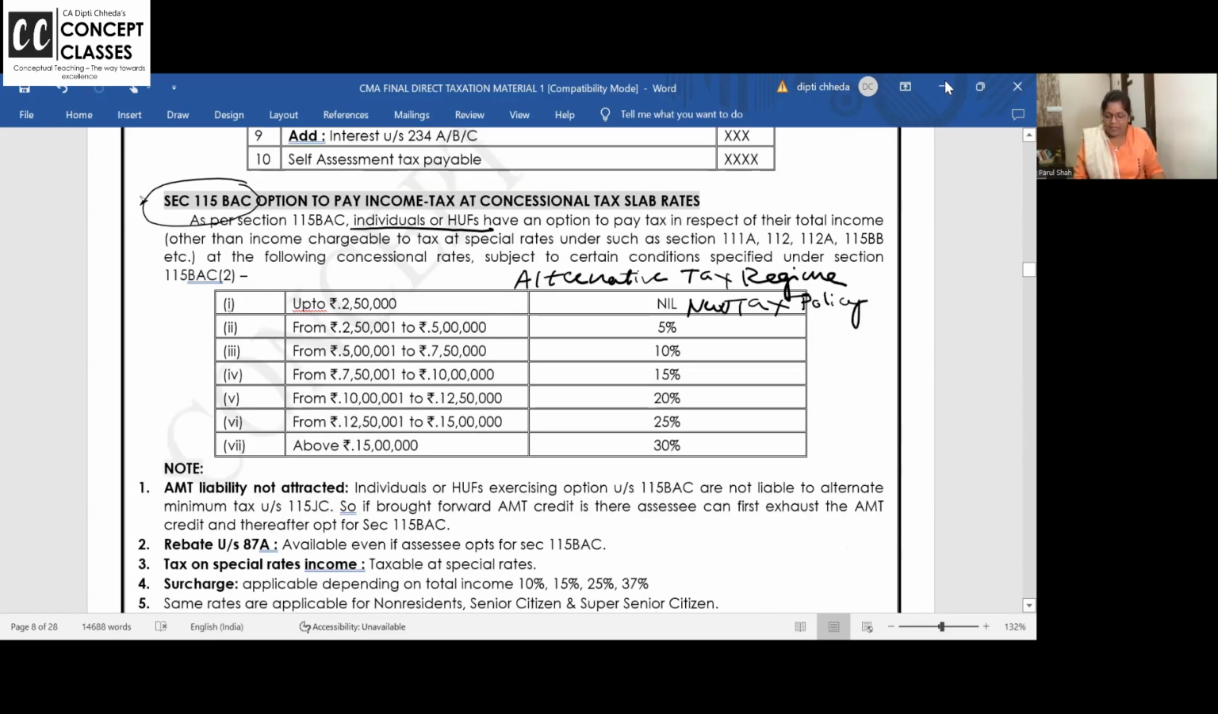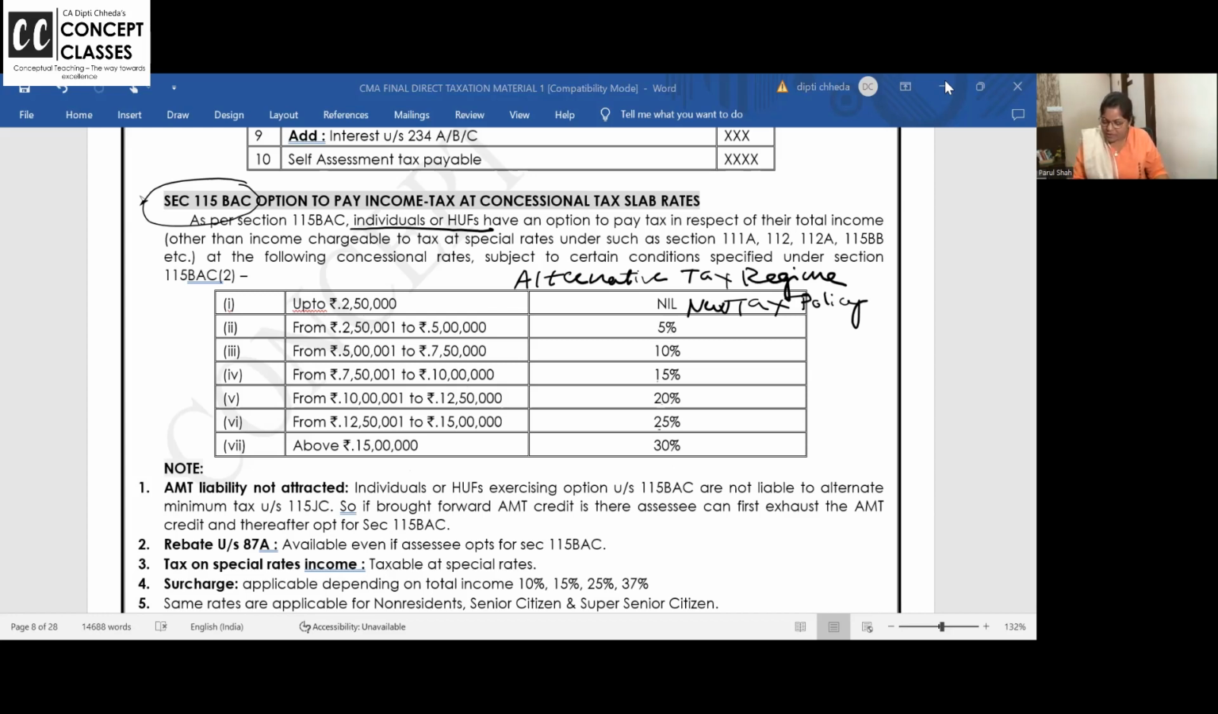Up to 2,50,000, nil. 2.5 to 5 lakh, 5%. 5 lakh to 7,50,000, 10%. 7.5 lakh to 10 lakh, 15%. 10 lakh to 12.5 lakh, 20%. 12.5 lakh to 15 lakhs, 25%. Above 15 lakhs, 30%. Is this clear to all of you?